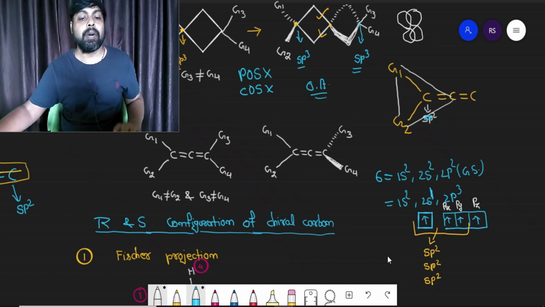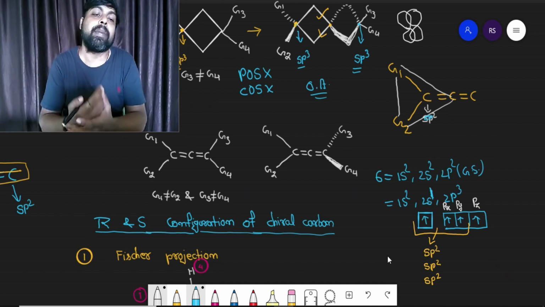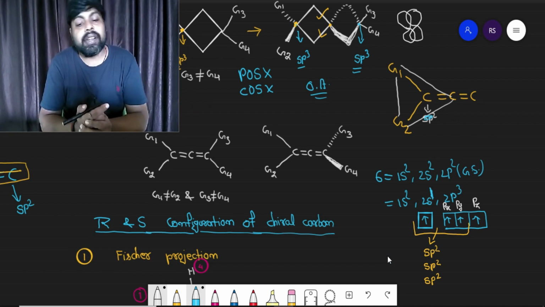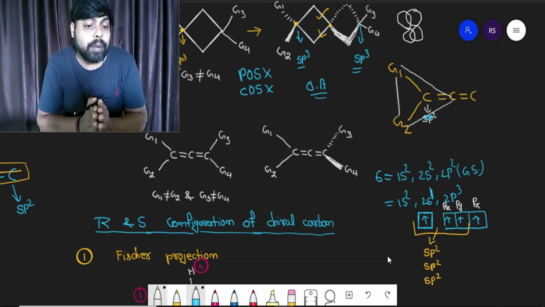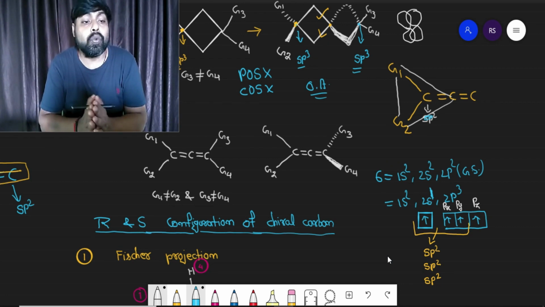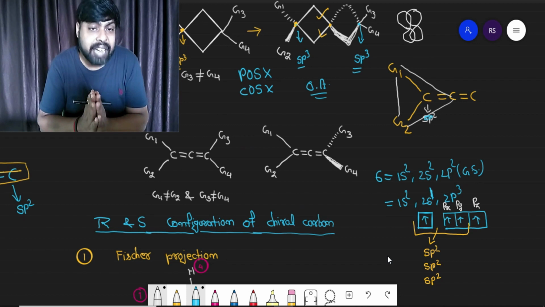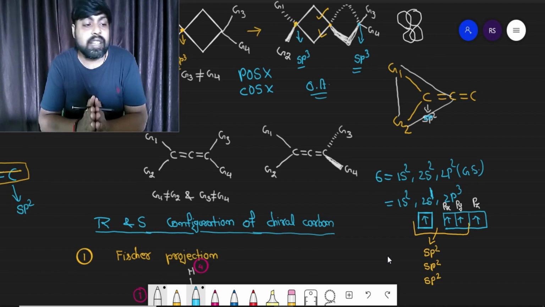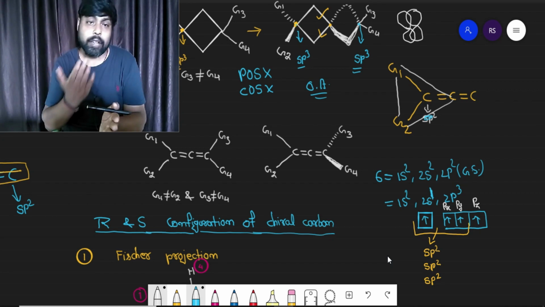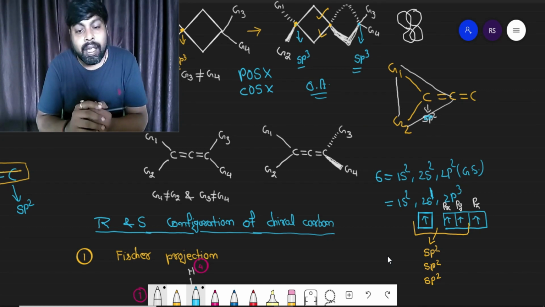To form the pi bond, the symmetry of the 2p orbitals must be the same. If you are taking the pz orbital of the first carbon atom, then to form the pi bond you have to take the pz orbital of the second carbon atom. That means your trigonal planar plane is in the xy plane while the p orbital is perpendicular to the plane, that I was saying.